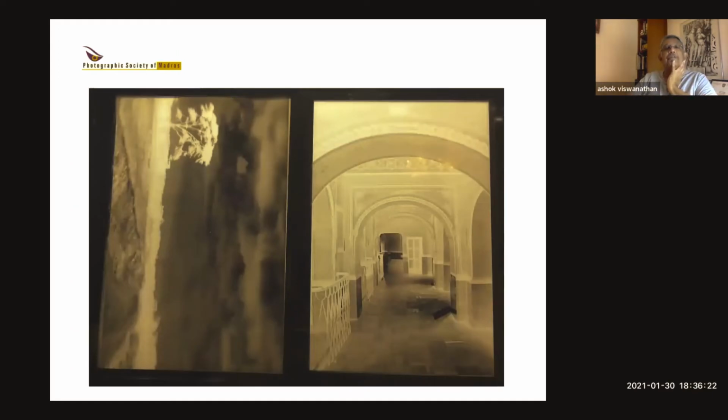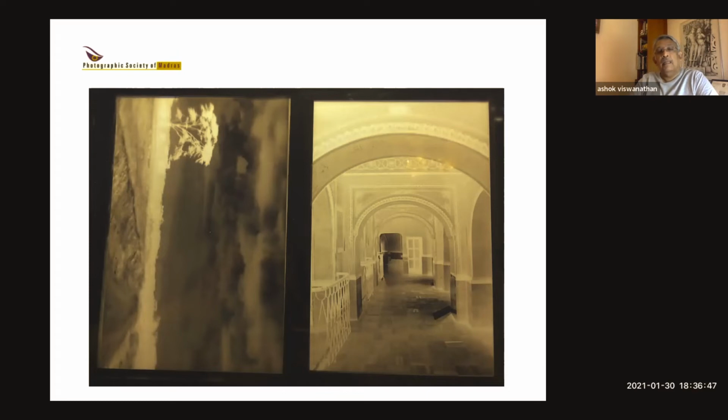This is what your negative should look like. Now, these are two negatives on one A4 paper. Now, the black area will print as white, so that will become the border. And these will give me two prints, roughly about 5x7. And the paper is A4, so that's 8.5 by 11.5 approximately. Now, with this border, it's easy for me to handle the print also when it's wet and also when I'm